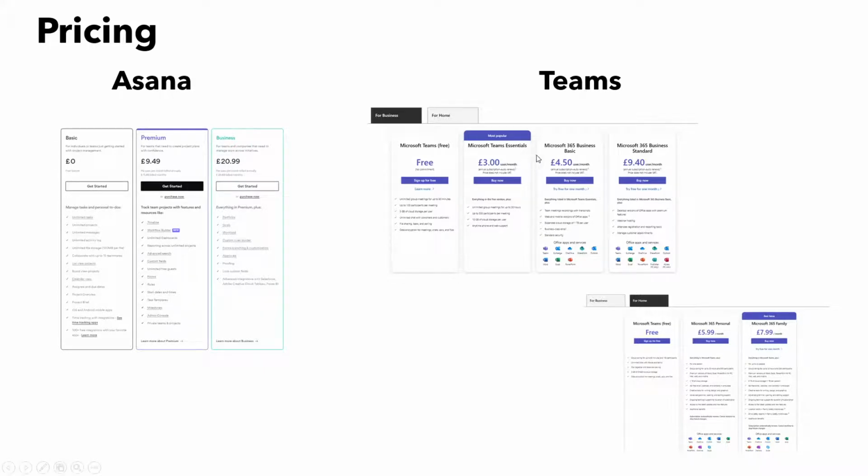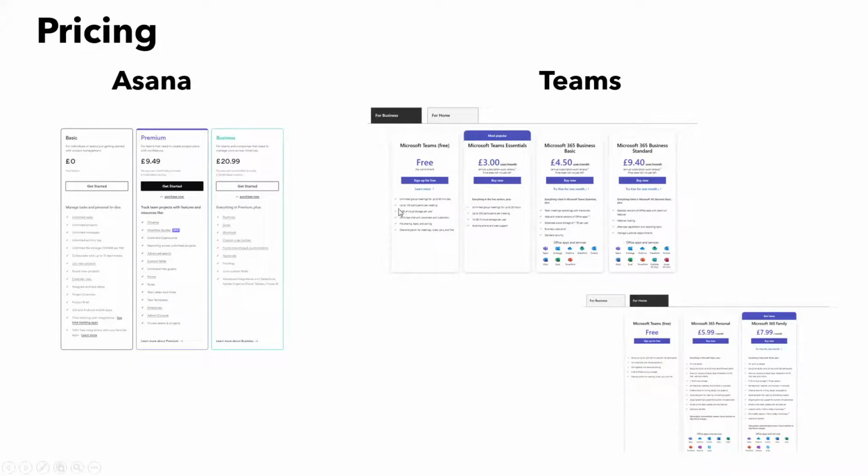Now the advanced aspect of Teams is $9.40, so it's actually cheaper going for the highest level tier with Teams in the business aspect. In both cases, consider this is per user. So say you've got 10 users, then obviously you're going to be looking at £95 here and £90 here. So it is on an individual user basis.